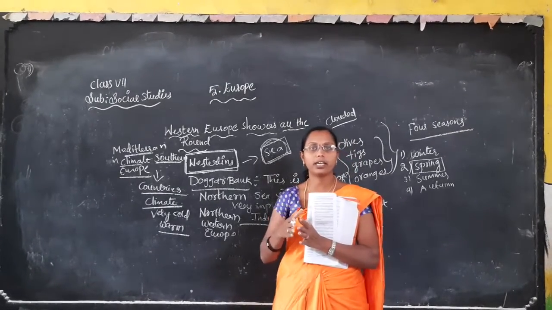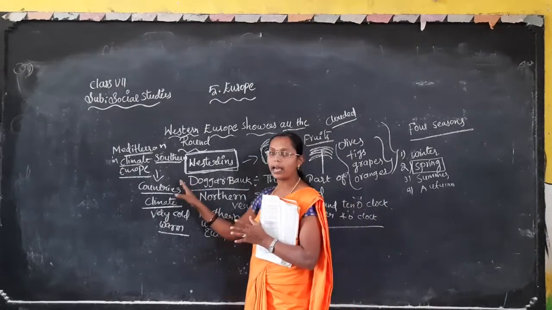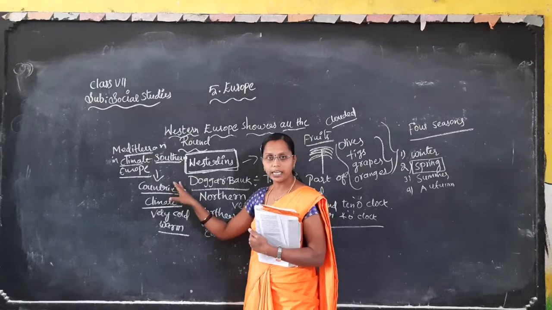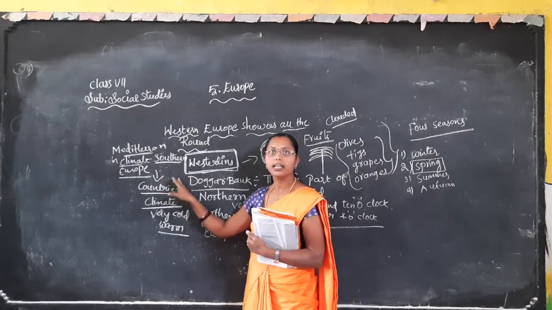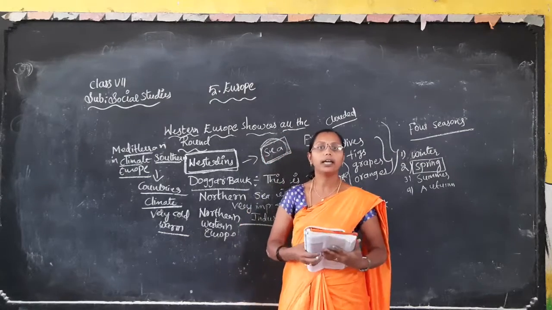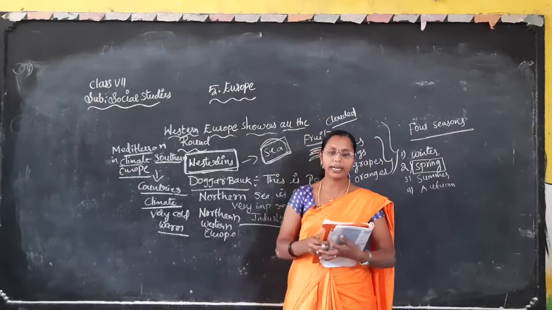Mediterranean means it is not dry. Why? Because it is near the sea, so it will not dry up. And they have a Mediterranean climate.